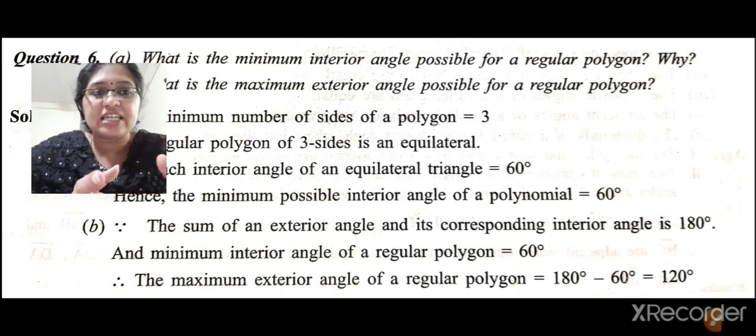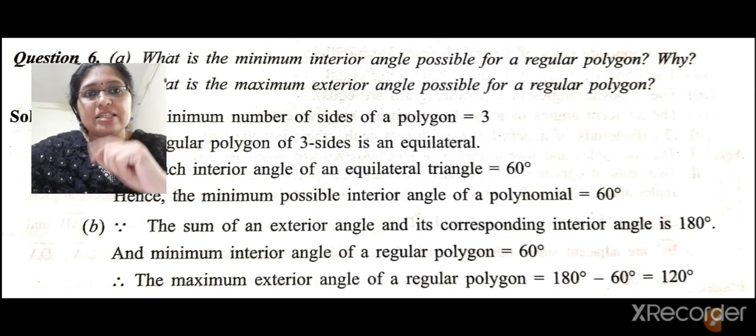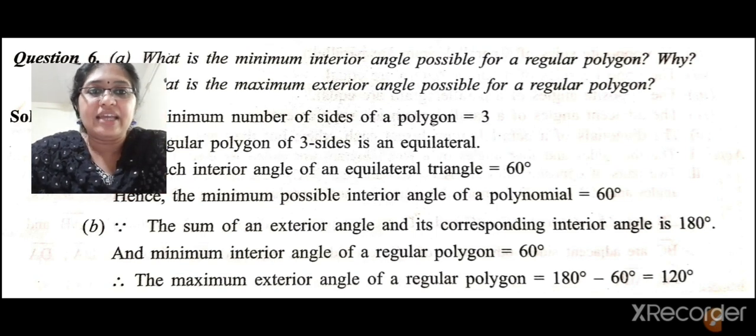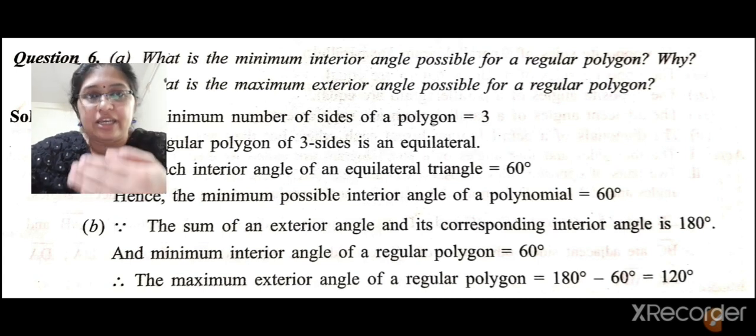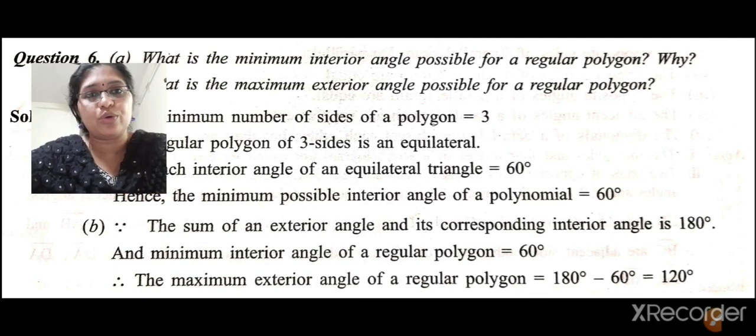The sum of the exterior angle and its corresponding interior angle, linear pair, is 180 degrees. And the minimum interior angle of a regular polygon is 60 degrees, we have now told. So therefore the maximum exterior angle of a regular polygon is 180 minus 60, that is equal to 120 degrees. Okay, now we'll go to the next question.